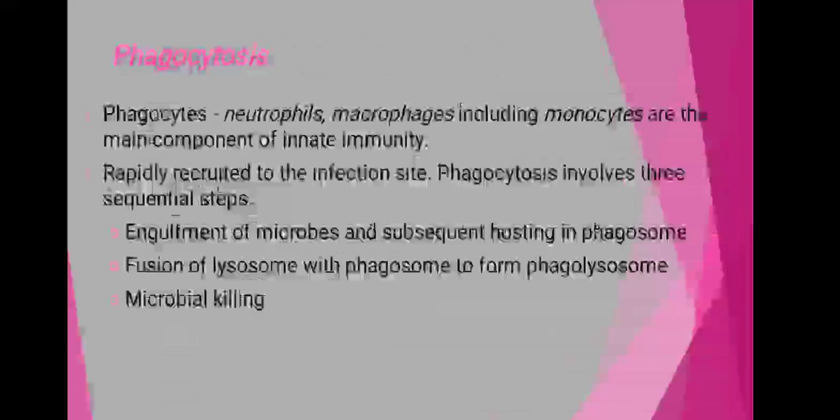These are rapidly recruited to the infection site, and it involves three sequential steps. The first one is the engulfment of the microorganism and its subsequent hosting in the phagosome. Then the fusion of the phagosome with the lysosome, that is the formation of the phagolysosome, and within that there is the killing of that engulfed microorganism.